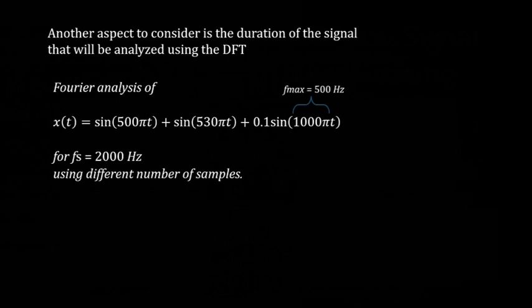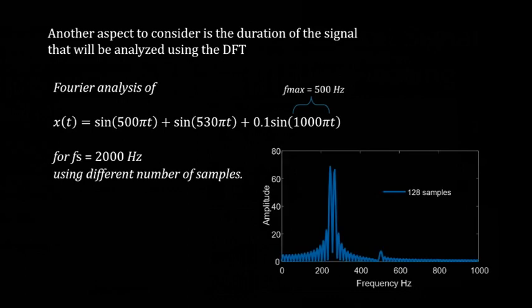Remember, omega is equal to 2 pi f, then the 500 Hz that I mentioned before is the maximum frequency of that multi-component signal. Here is how the magnitude of the DFT looks like, where we took 128 samples. The 250 Hz component appears here. This is the 265 Hz. And the little fellow that has an amplitude of 0.1, which corresponds to the 500 Hz tone, appears way below.